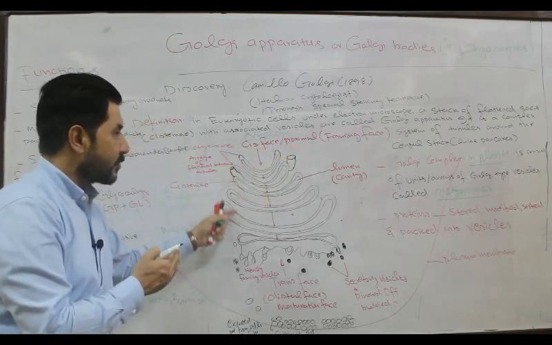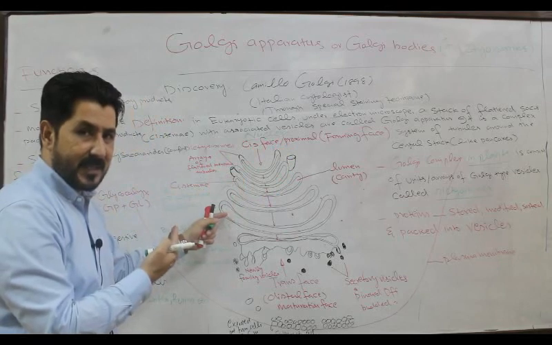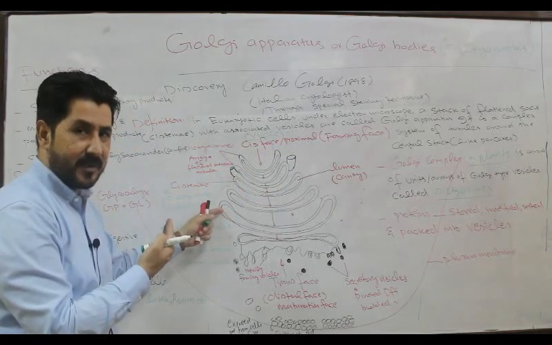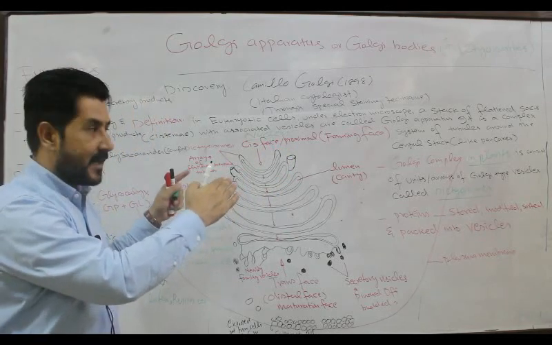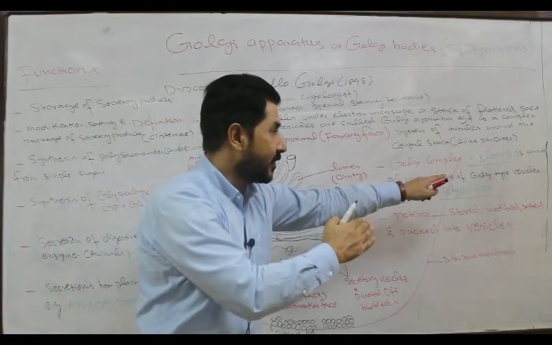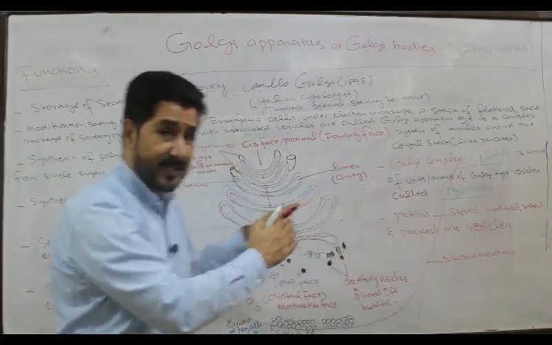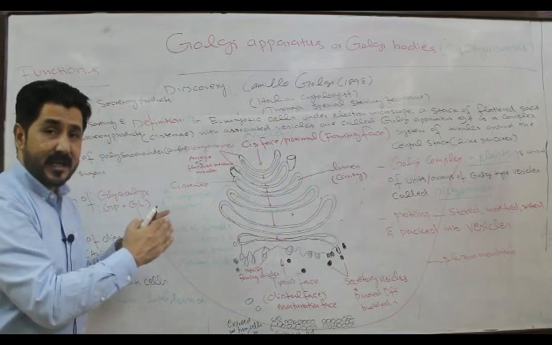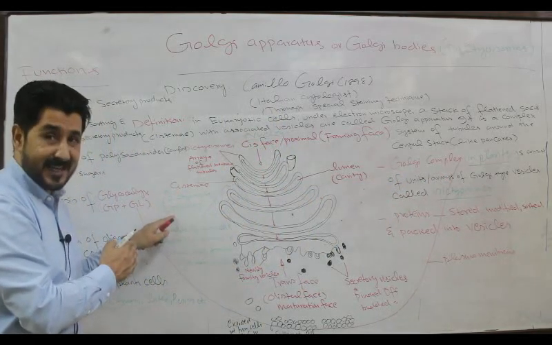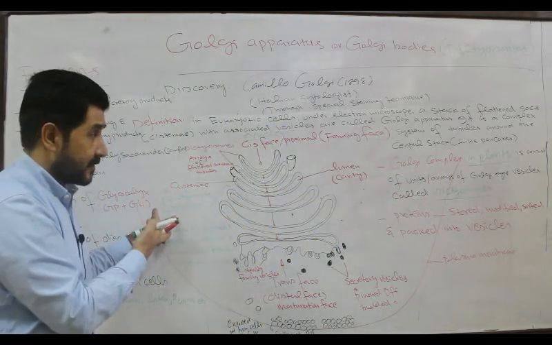In the case of plants, these are Golgi bodies, but they consist of arrays or units of Golgi type vesicles. That is why they are called dictyosomes in plants, as I have mentioned here.